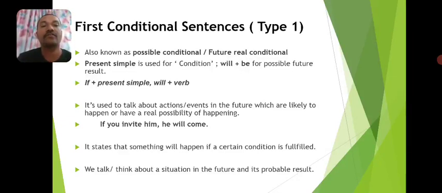That's why it is also known as a possible conditional sentence. And future real conditional sentence. So if the condition specified in the if clause is fulfilled or satisfied, there is a possibility the result will happen in future. So we are referring to future time in this first conditional sentence.